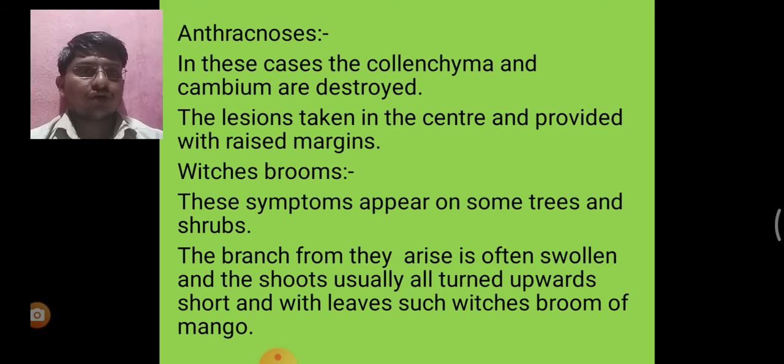The branch from which they arise is often swollen and the shoots are usually all turned upwards, short and with small leaves, such as witch's broom of mango. The common ones are shoot blight, fig blight, leaf blight, early blight, etc.